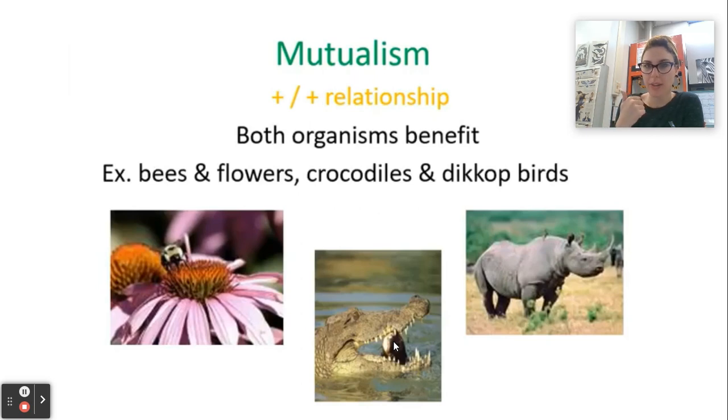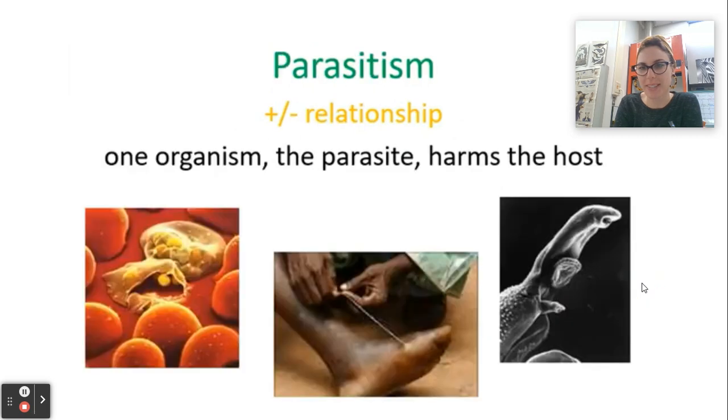The bird benefits because it's going to be getting nutrition, and the crocodile benefits because it's going to have a clean mouth that's not overrun with bacteria. So it's a mutual relationship. And we see a similar relationship between some of the birds of Africa that live specifically mutualistically with rhinoceros.